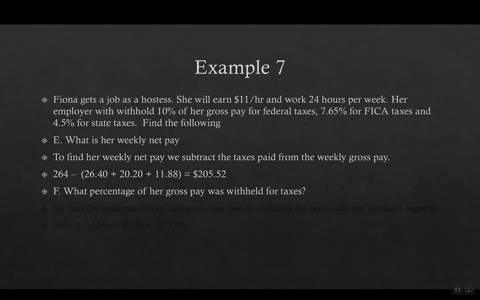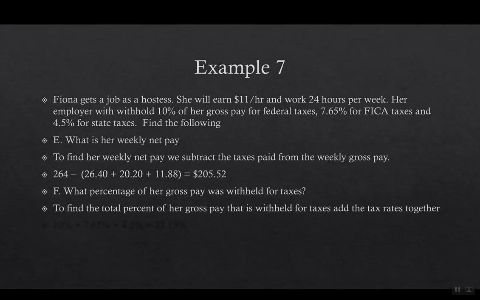So the last thing we're going to look at is what percent of her pay was withheld for taxes. To get the percentage, we don't have to do anything fancy. We just go and say, well, what were the little percents all together? So we had 10%, we had 7.65%, and we had 4.5%, which says in total, 22.15% of her pay went towards taxes.